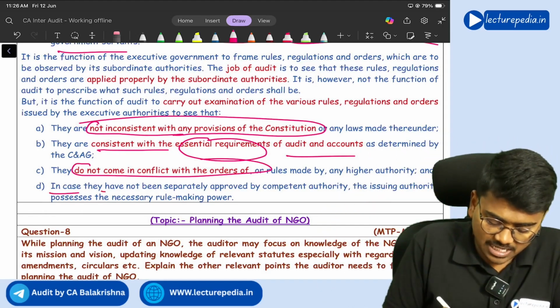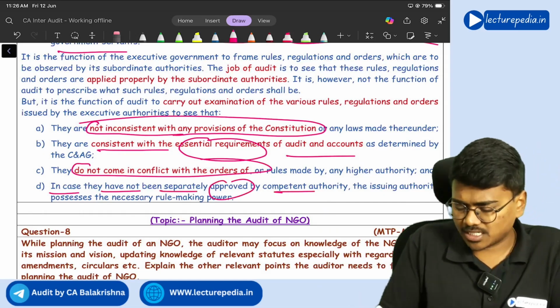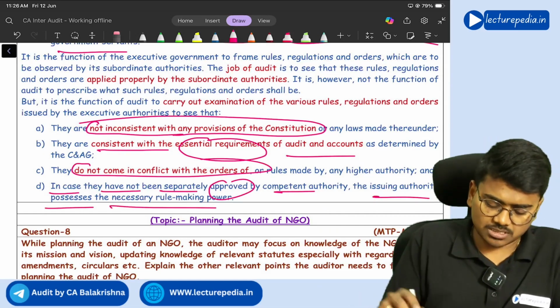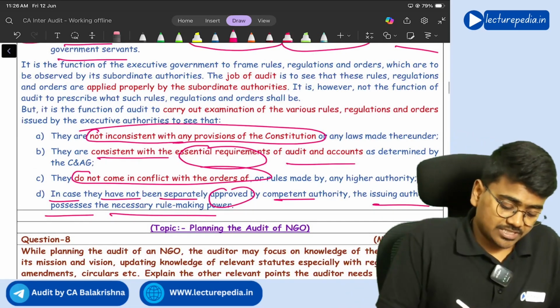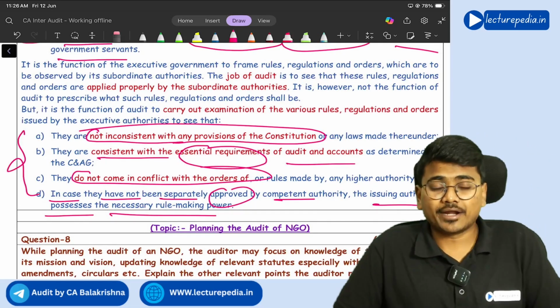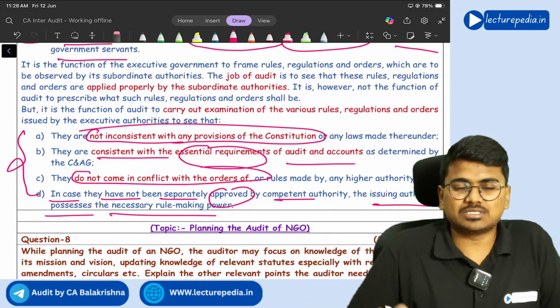And in case they have not been separately approved by a competent authority, the issuing authority must possess the necessary rule-making power. But the auditor will not prescribe the rules and regulations.